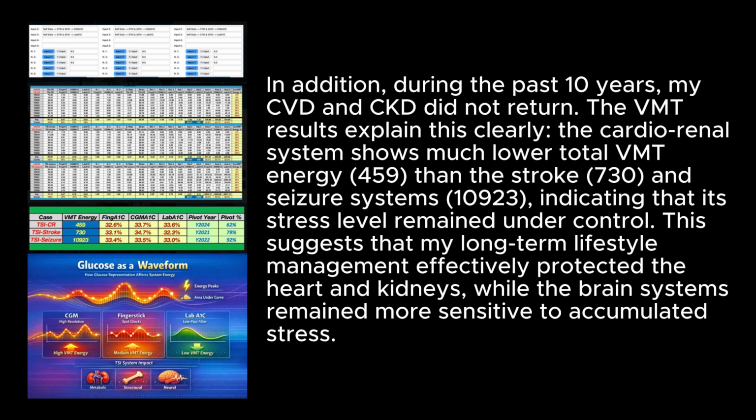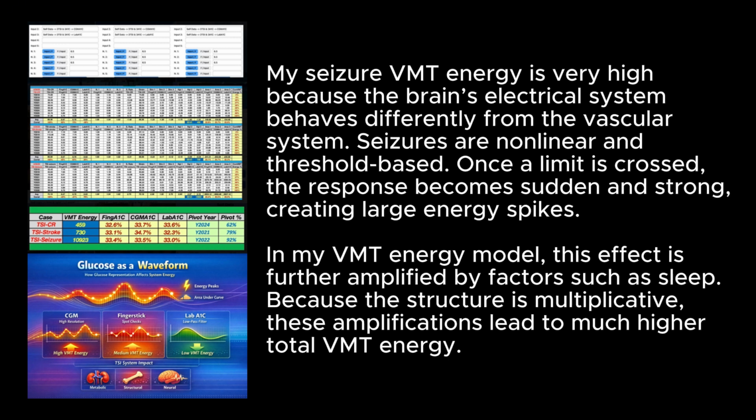My seizure VMT energy is very high because the brain's electrical system behaves differently from the vascular system. Seizures are nonlinear and threshold-based. Once a limit is crossed, the response becomes sudden and strong, creating large energy spikes. In my VMT energy model, this effect is further amplified by factors such as sleep. Because the structure is multiplicative, these amplifications lead to much higher total VMT energy.